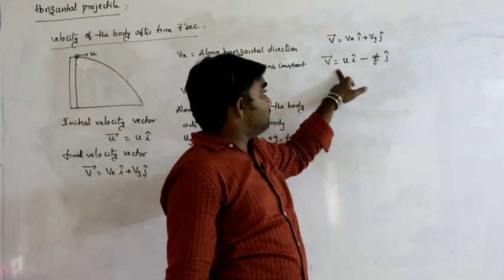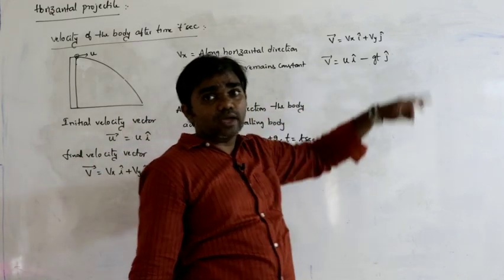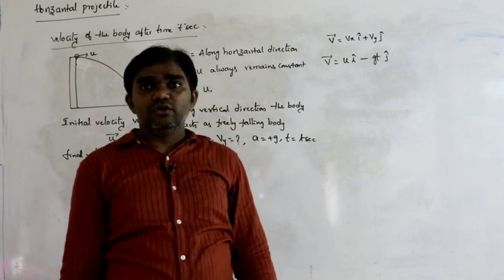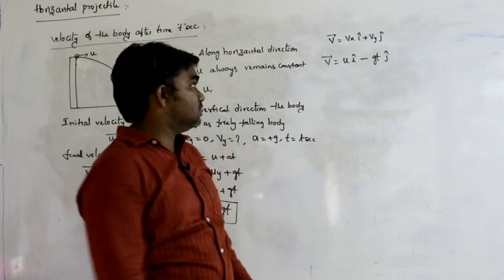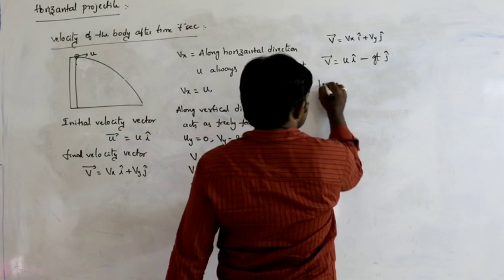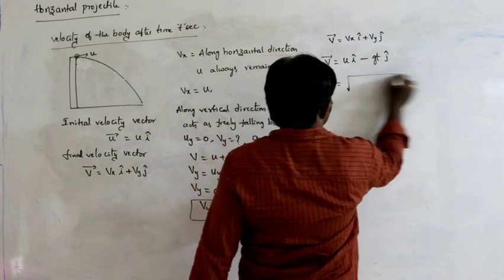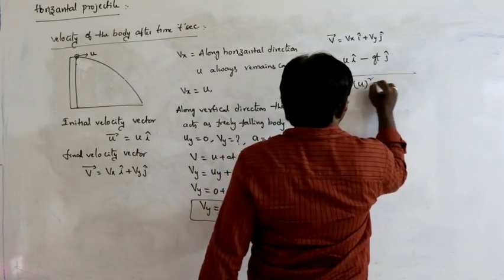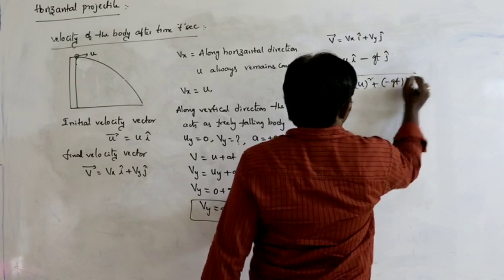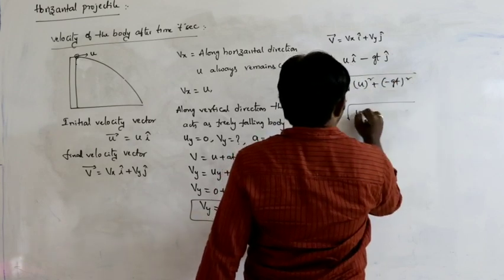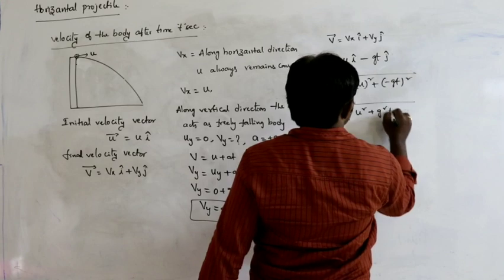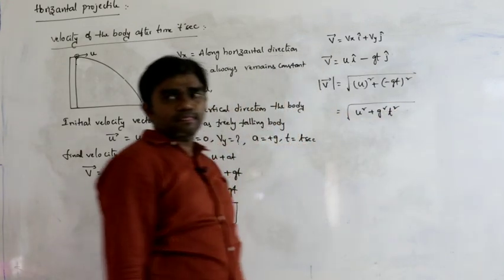So v bar is equal to ui minus gtj. The magnitude of this velocity is the square root of u squared plus (minus gt) whole squared, which equals the square root of u squared plus g squared t squared.